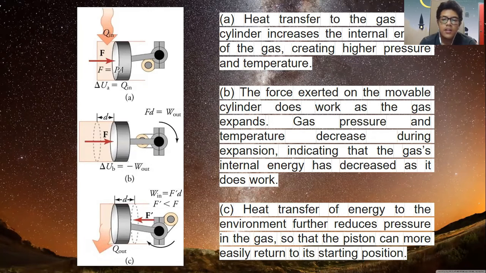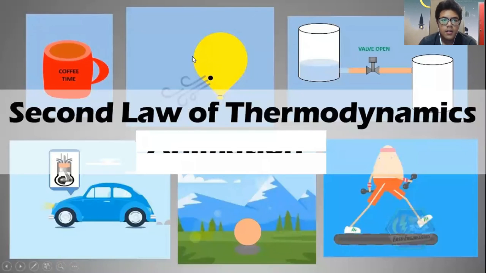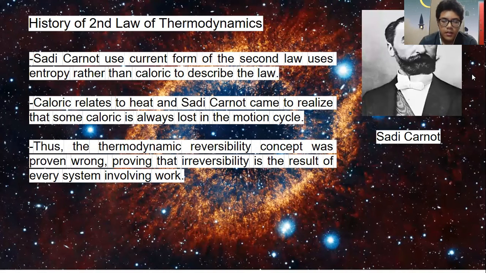So that's all for the first law of thermodynamics. We move on into the second part, that is the second law of thermodynamics. The second law of thermodynamics was discovered by Sadi Carnot. The current form of the second law uses entropy rather than caloric to describe the law.